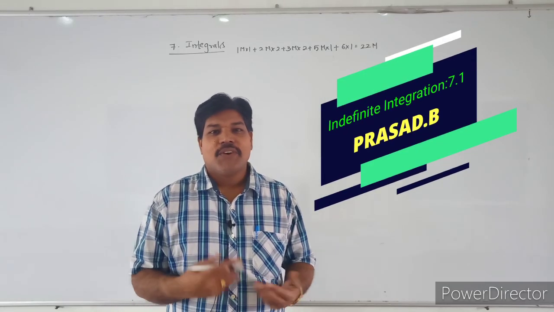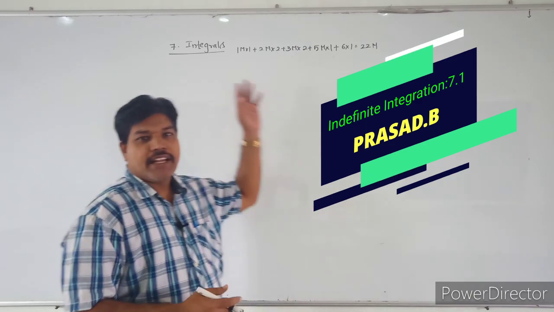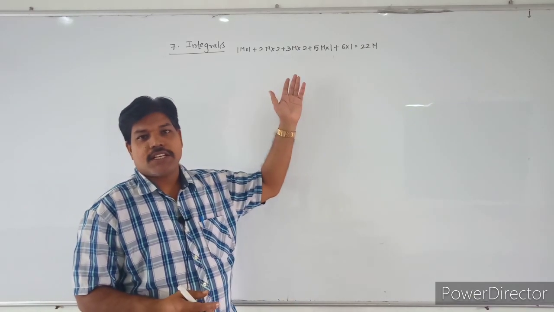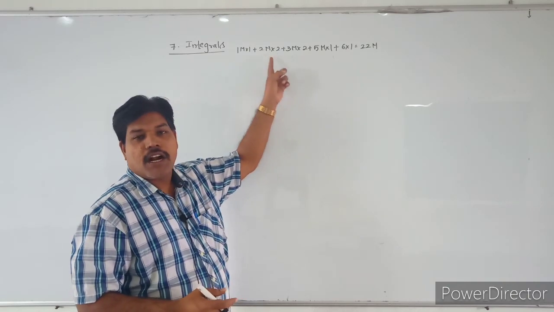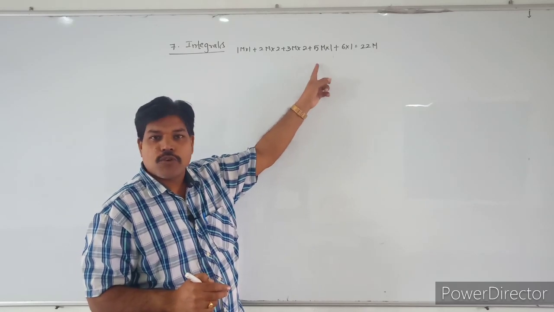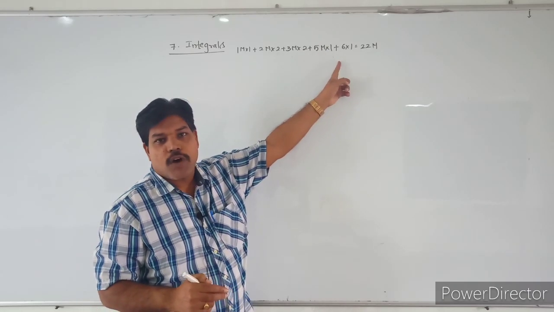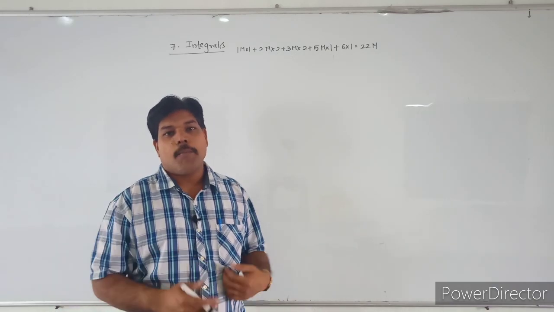See students, today we are going to start chapter number 7, that is integrals. In these integrals, the weightage in the public examination is: 1 mark, 1 question; 2 marks, 2 questions; 3 marks, 2 questions; 5 marks, 1 question; and 6 marks, 1 question. Total 22 marks weightage in the public examination.